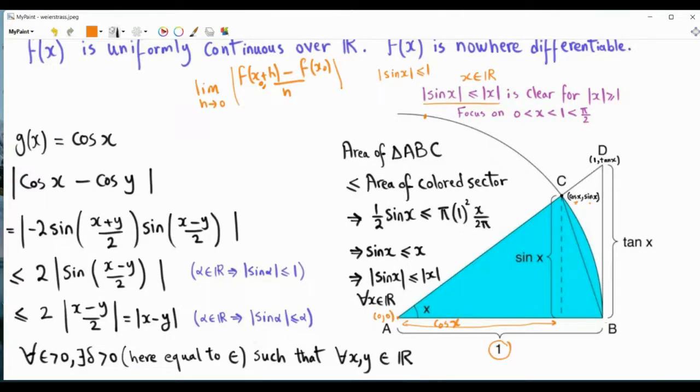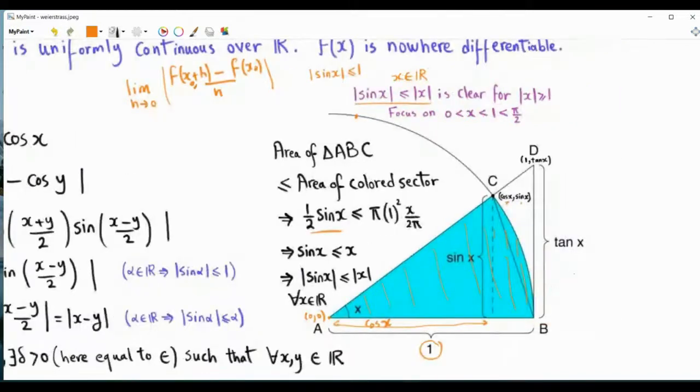Now, triangle ABC has this height, which is sine x, and the length of the base, which is the length of line segment AB, is 1. So the area of triangle ABC is 1/2 times the height, which is sine x, times the length of the base, which is unity. So the area is 1/2 sine x. The area of triangle ABC is upper bounded by the area of this shaded sector here. So what is the area of this shaded part?